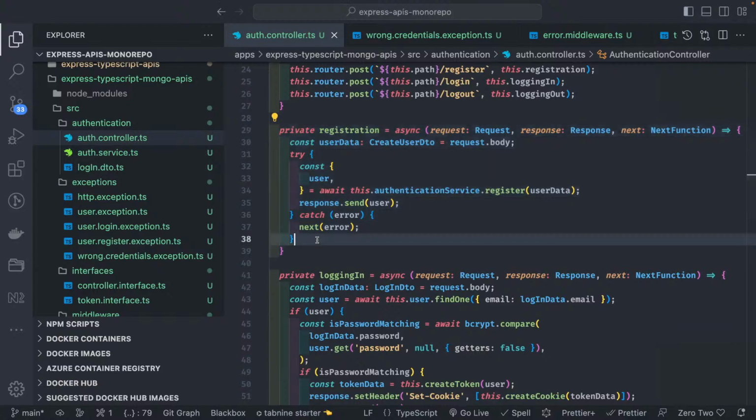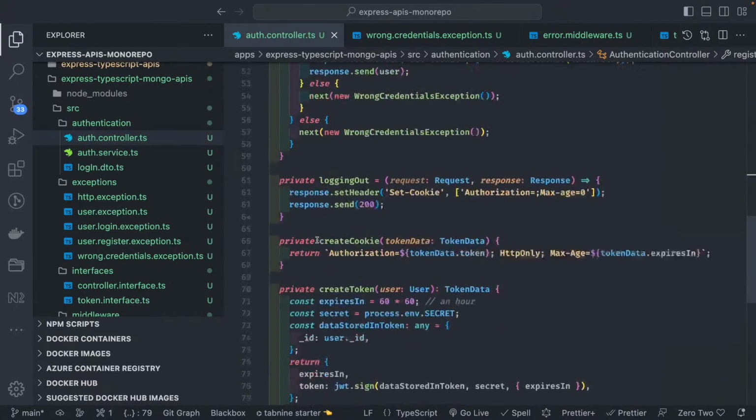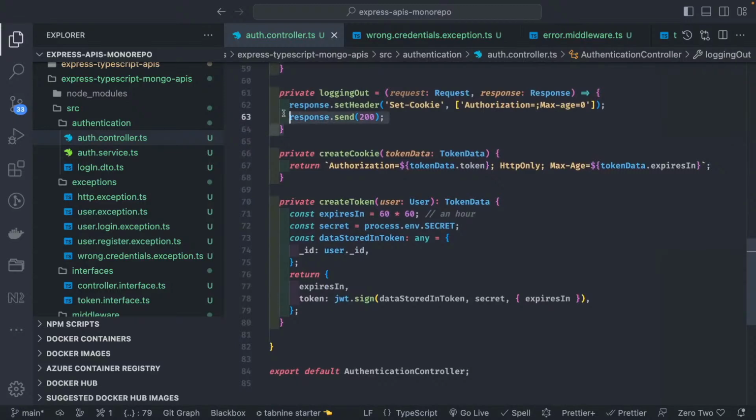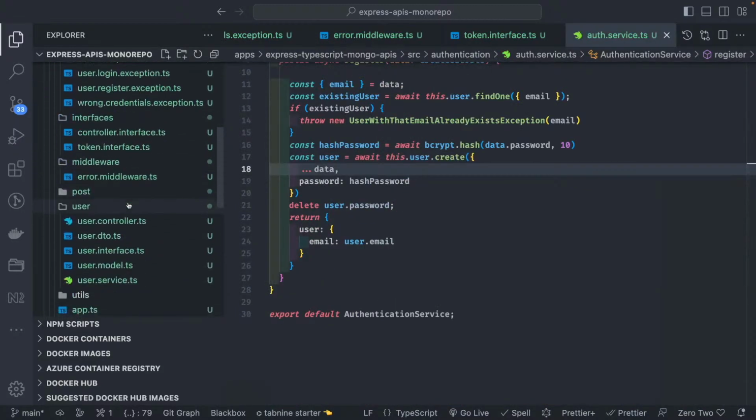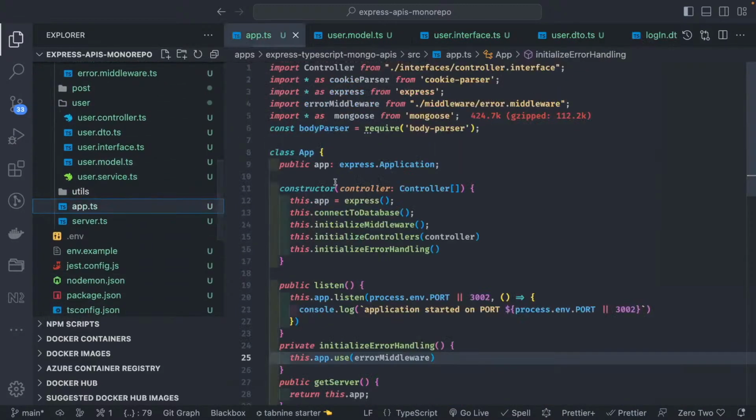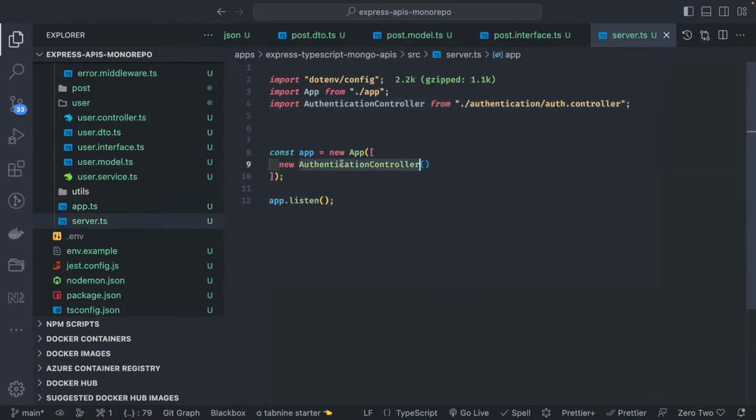Okay, so here we can see the registration, logging in, and logout. Logout is just resetting the cookies. Here we are creating the token, and we can test this much, and what all we need to do is import the auth controller. We also have a user controller and the post controller. So this is how it works, right?